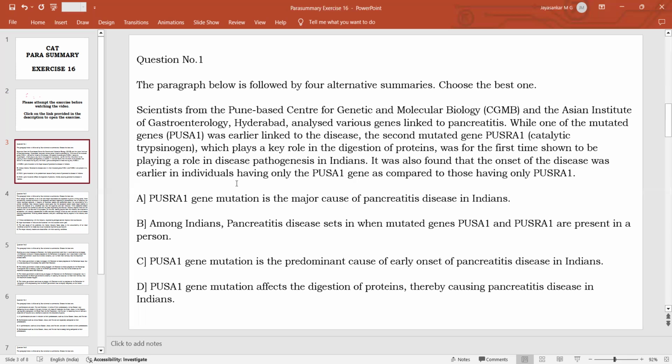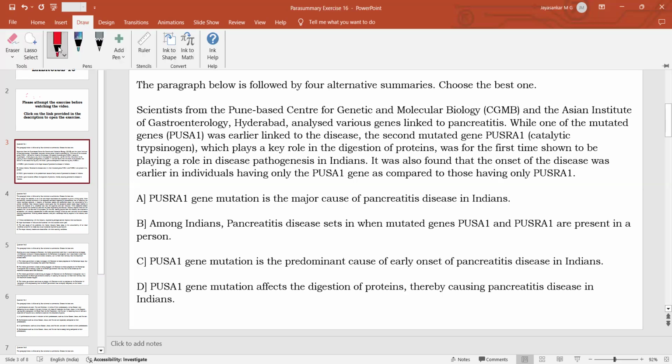So, option A is talking about PSRA1 gene mutation is the major cause of pancreatitis disease in India. The passage is basically talking about the causes of pancreatitis disease, and it says that these two organizations have found a discovery about a mutated gene. What is a mutated gene? A gene that undergoes certain changes in the human body is called a mutated gene. So the structure of the gene is changing due to certain external influences, so it becomes mutated, and this mutation causes a lot of diseases.